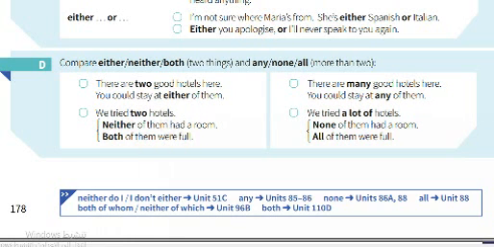Then the second sentence continues, neither of them had a room, or both of them were full. There are many good hotels here. You could stay at any of them. We tried a lot of hotels, none of them had a room, all of them were full. So these are the two structures we could use if we need to rephrase the sentences.